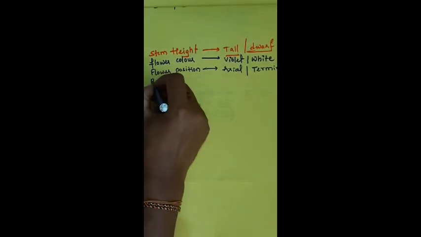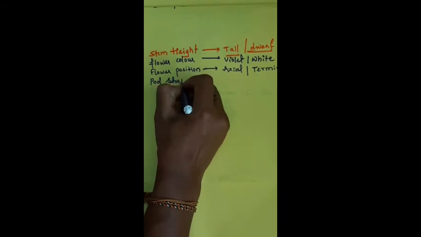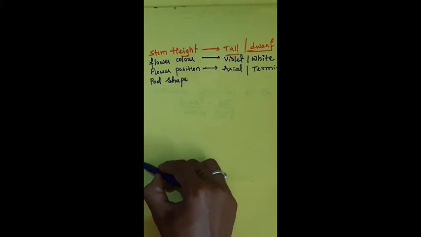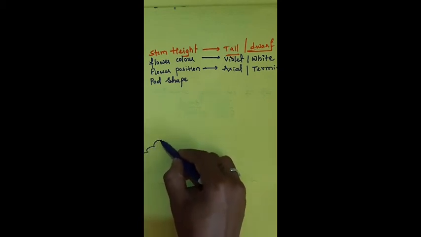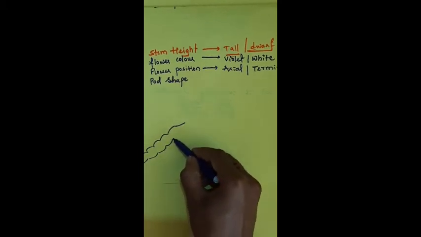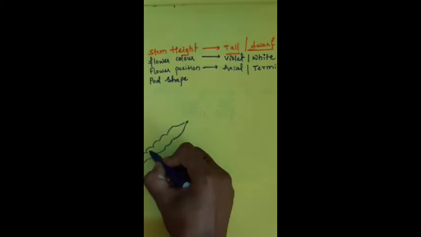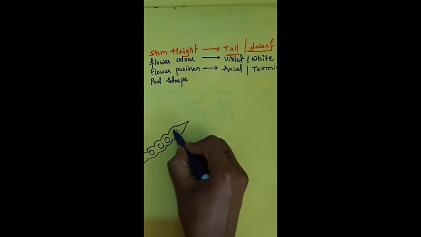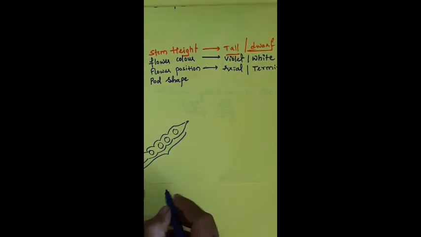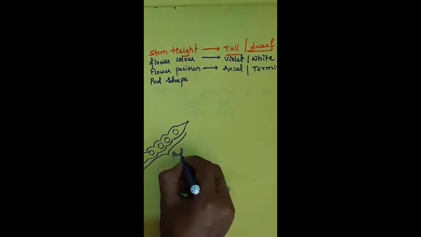Then pod shape. You know, Pisum sativum is one of the pulses. It comes under the family Leguminosae. The fruit of Leguminosae is called a pod. You must have seen botanical fruits with a zigzag shape. This is the fruit of a legume, with seeds inside. The fruit of the leguminous family is called a pod.